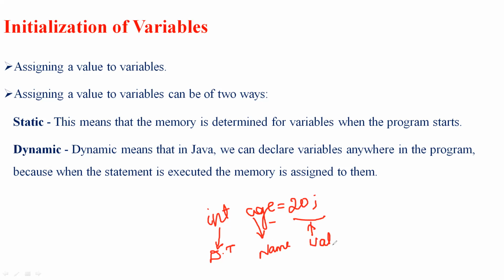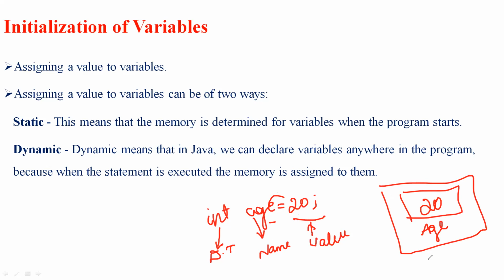How it looks is, it will allocate the value 20 for age inside a memory location. This is how the initialization process is taken up.